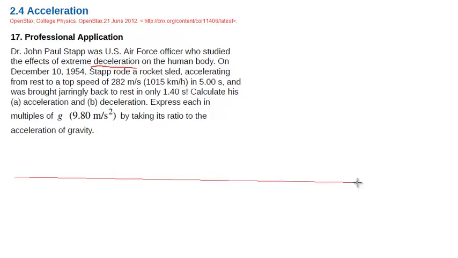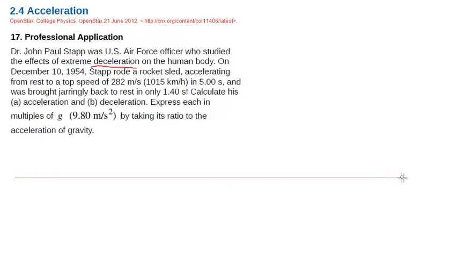A rocket sled means a sled with rocket propulsion. Say it's moving on a very straight path, and the sled starts from this position, the start. There's the sled, and Dr. Stapp is here. At this point v is 0, meaning the sled is not yet moving, and it's accelerating, meaning it's speeding up.